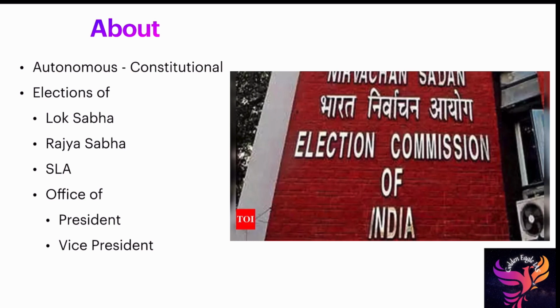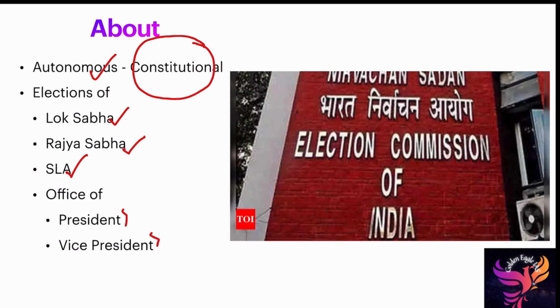Election Commission is an autonomous body. Also, Articles 324 to 329 talk about the Election Commission of India, so it is mentioned in the Constitution, so it is called a constitutional body also. The main purpose of the Election Commission of India is to conduct elections to the Lok Sabha, Rajya Sabha, State Legislative Assembly, and the offices of President and Vice President.